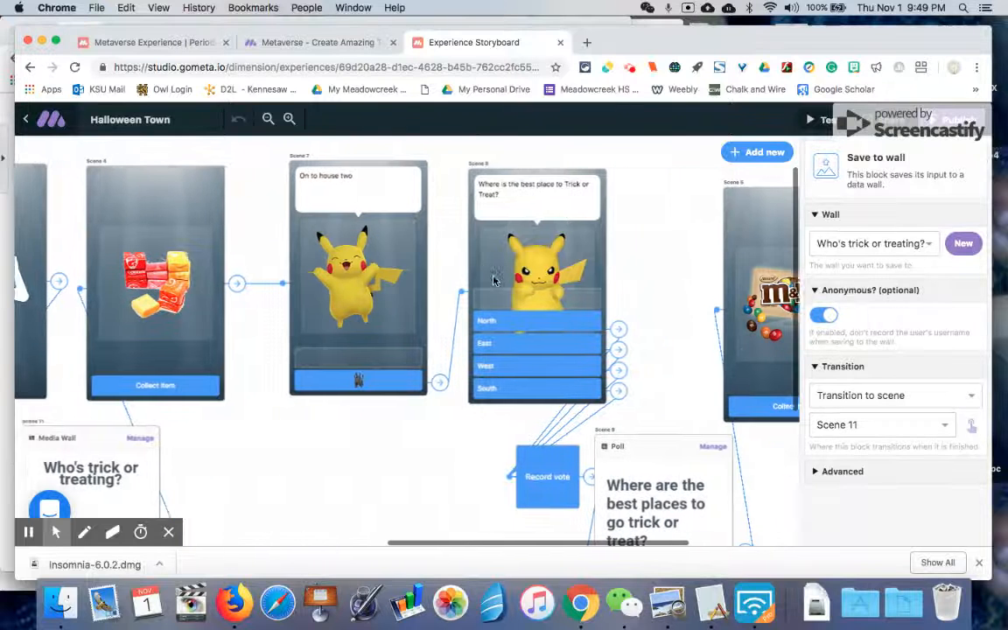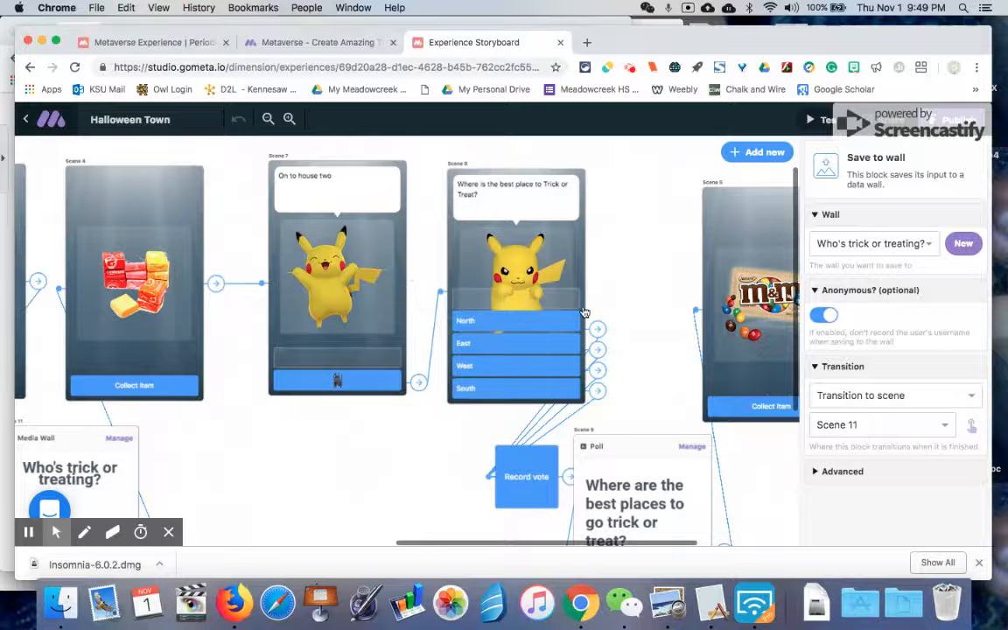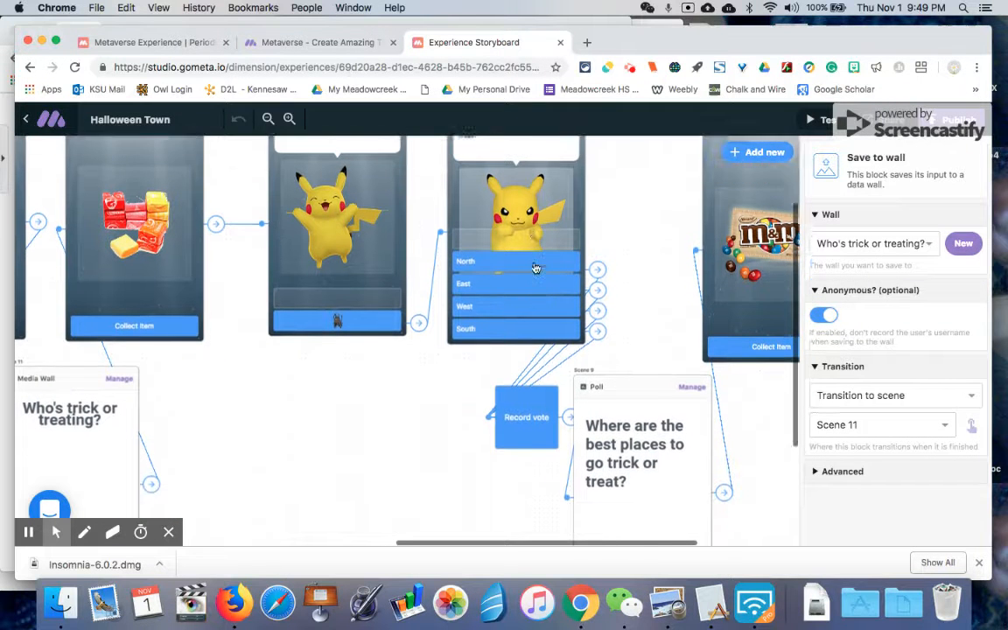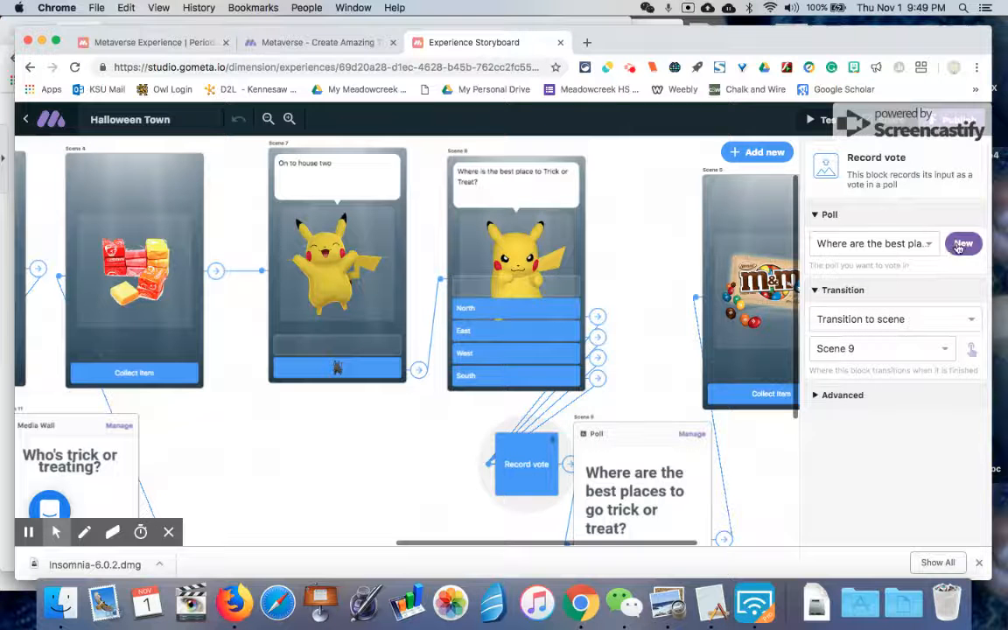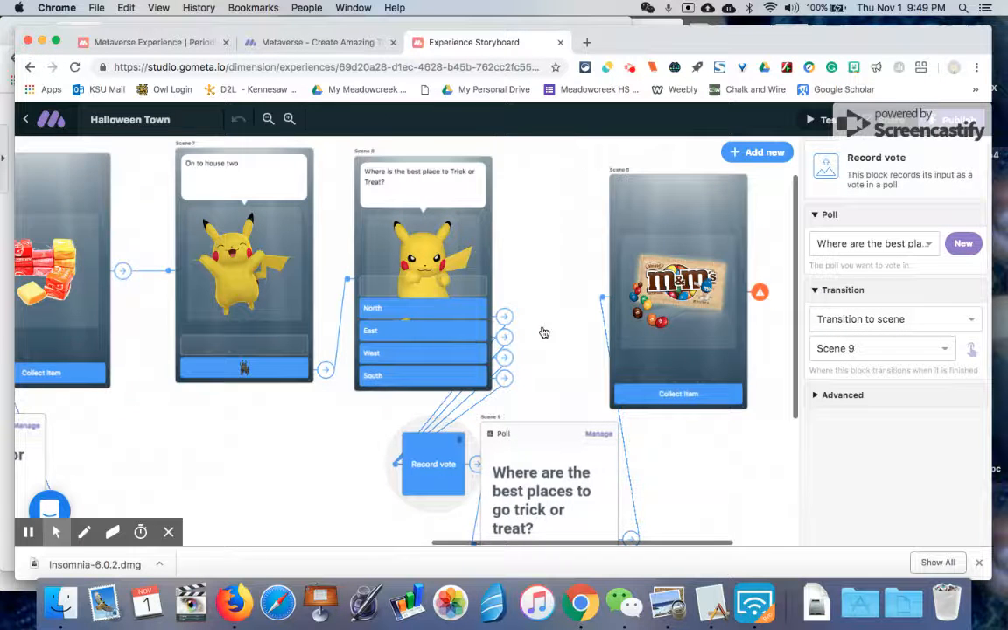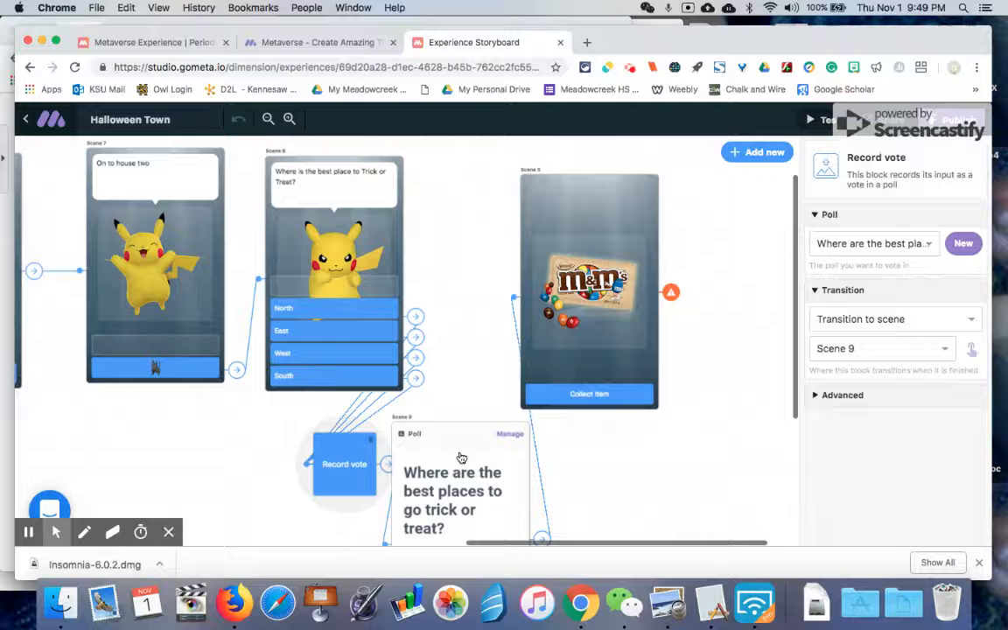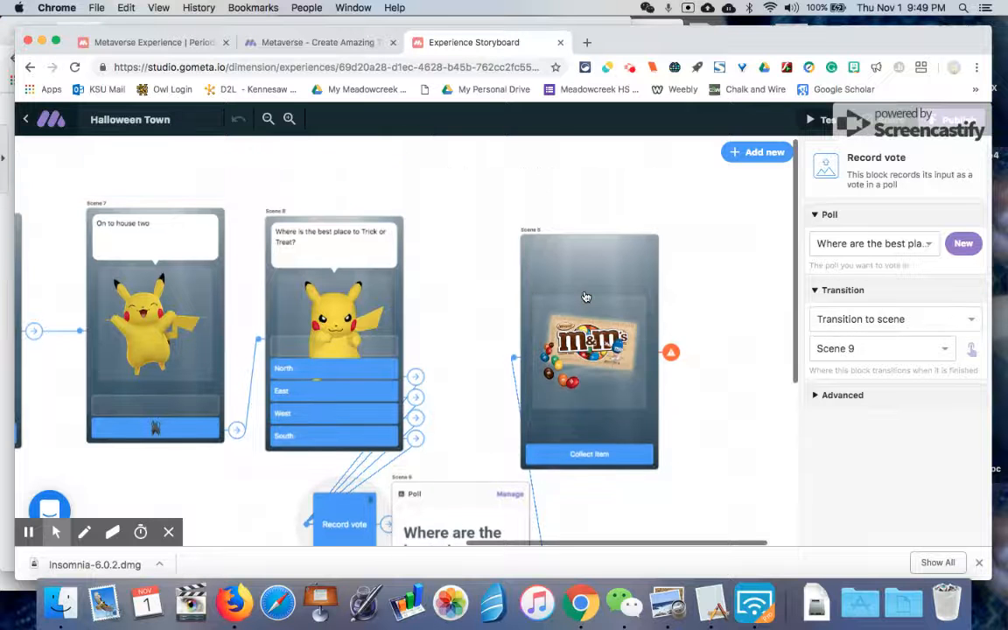Then I had them do a poll. So I said, all right, on to house two. They're taking a poll. Where's the best place to trick or treat? Again, you have to create the poll, which is really easy. Just hit new and name the poll, and then link it to the response page. And then this last one, they got some M&Ms.